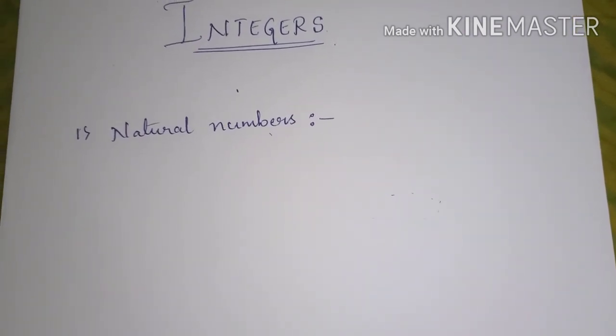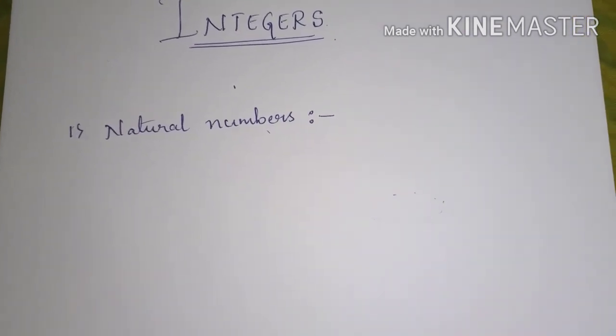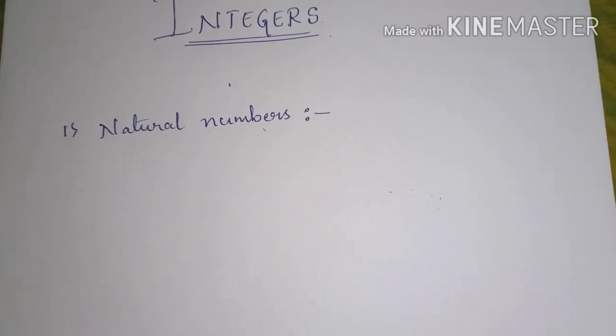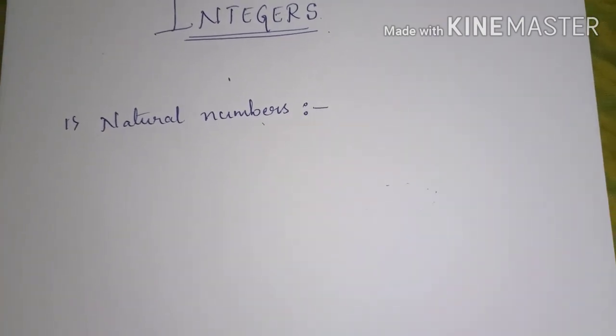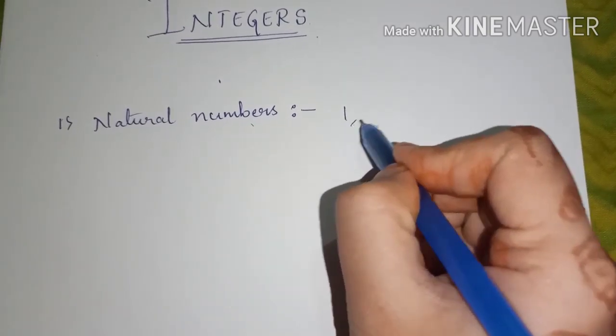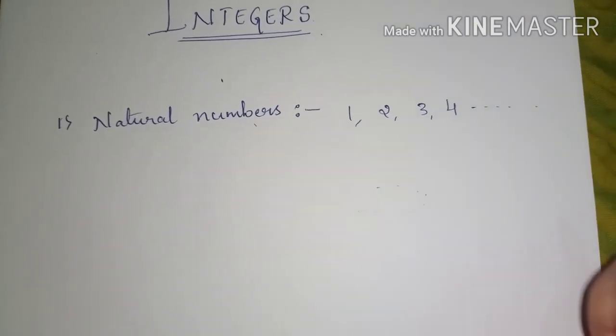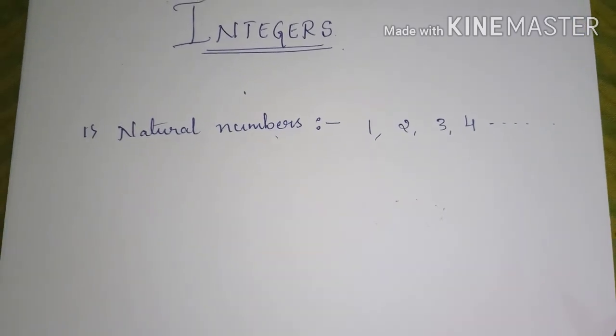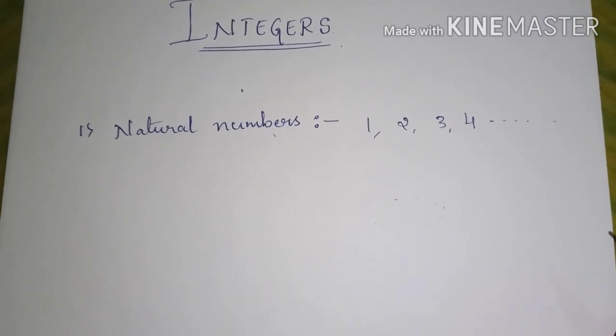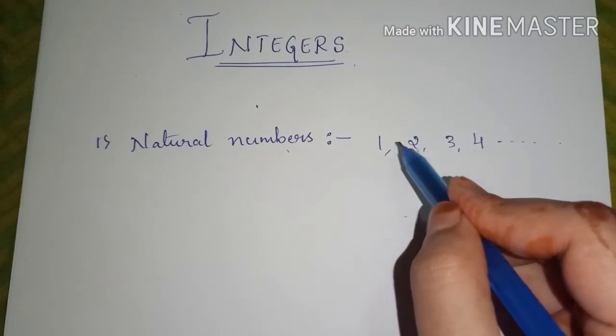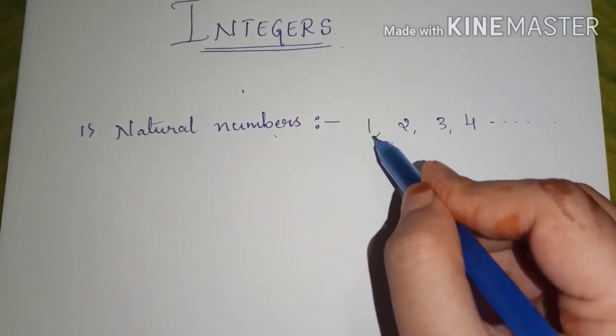What are natural numbers? Recall it once. Yes, natural numbers are nothing but the counting numbers. Those are 1, 2, 3, 4 and so on. Right? We count any object or anything from 1. We start from 1.